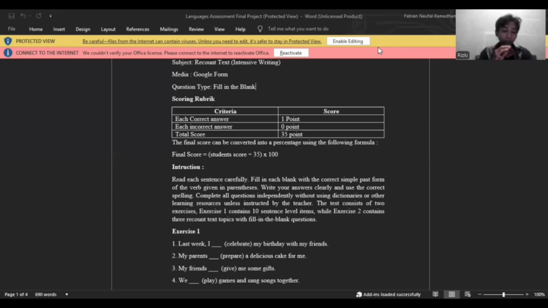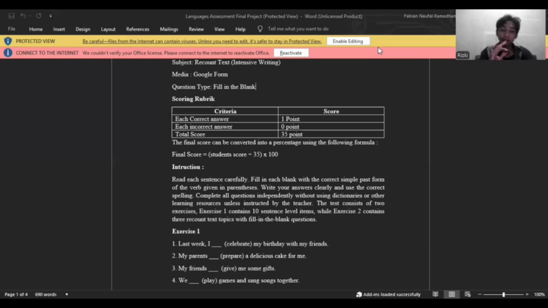The weakness, why this assessment is not fully authentic, is that the assessment mainly asks students to fill in the blank with the correct verb form. This means students are only demonstrating their grammar knowledge, not actually writing a complete recount text by themselves. In real life, people do not usually fill in missing verbs. They write messages, diaries, emails, or stories. Therefore, the test is not a fully authentic writing test.